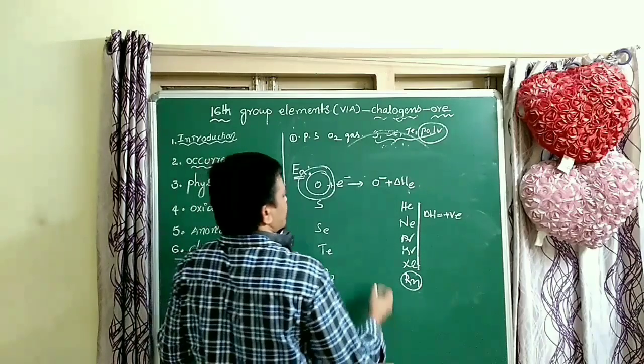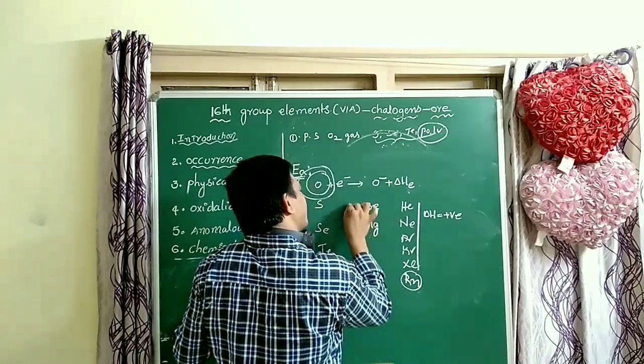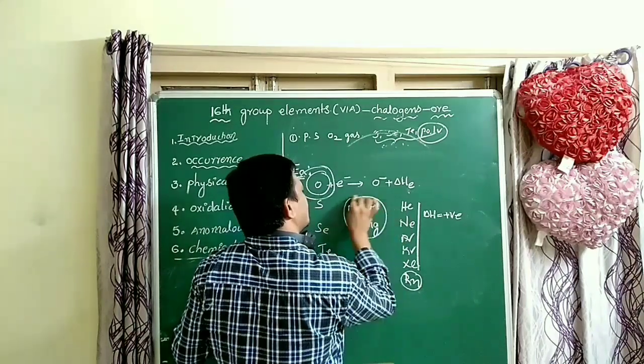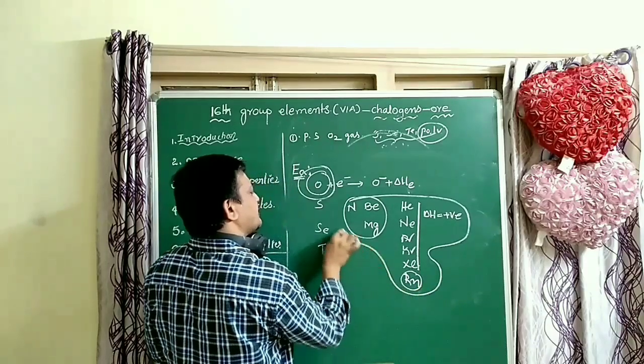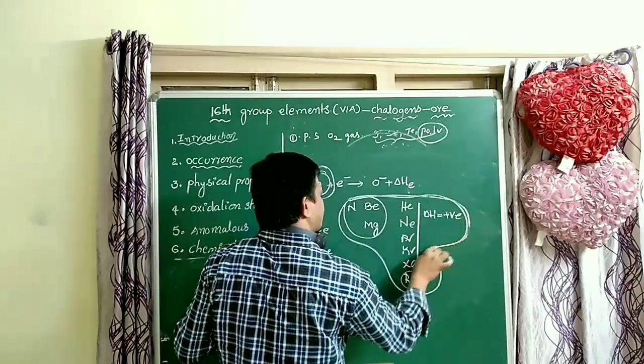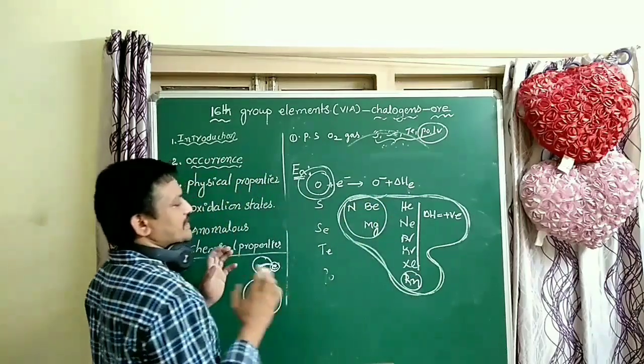Also in the second group, beryllium and magnesium, and in the fifth group, nitrogen, are positive. Except these elements, for all remaining elements the first electron affinity is negative, an exothermic process where energy is released.